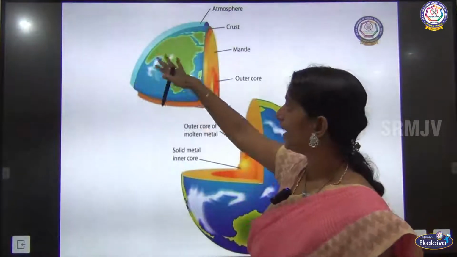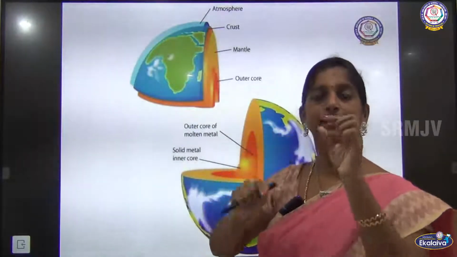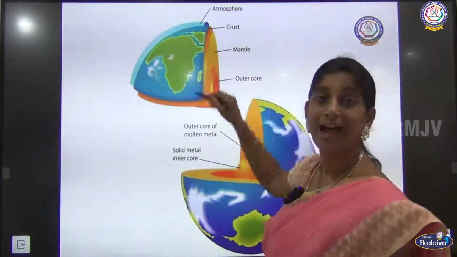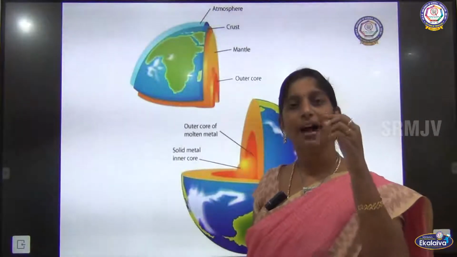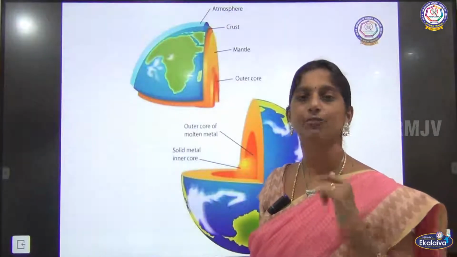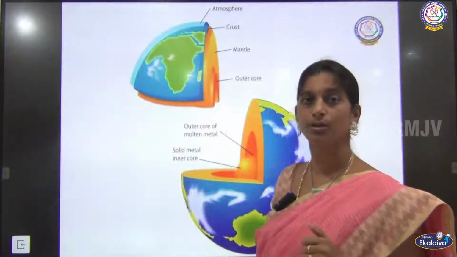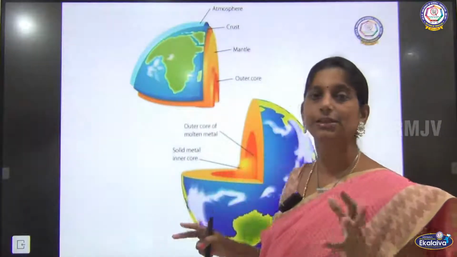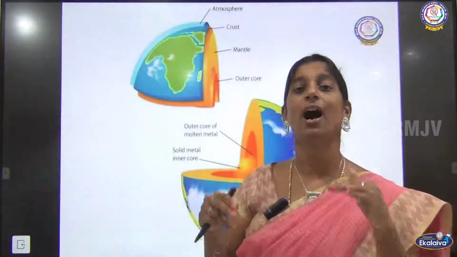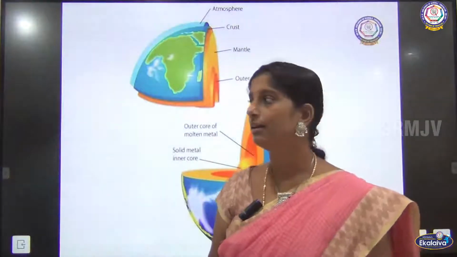Then comes the surface of the earth, and just below it there is a layer called the crust. After that comes the mantle, and after the mantle comes the core. In the core we have two parts, the outer core and the inner core. By understanding this we can understand how the mountains or the various landforms are created.